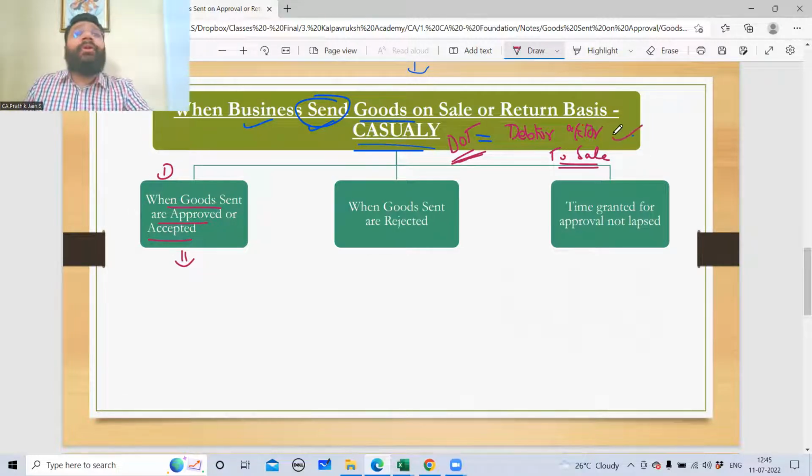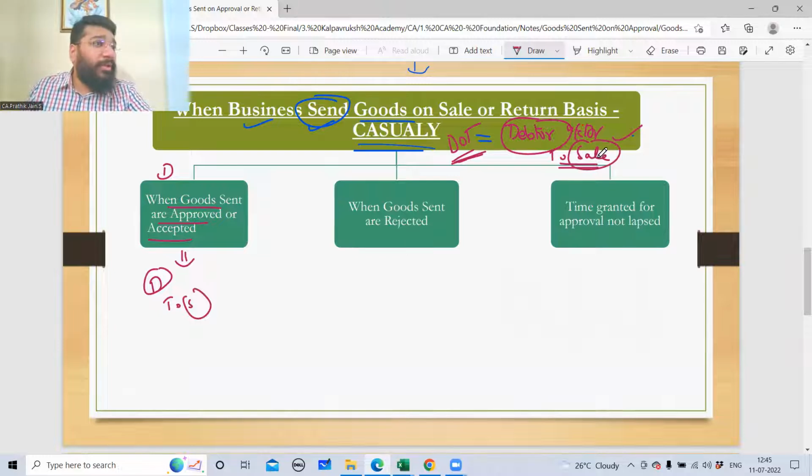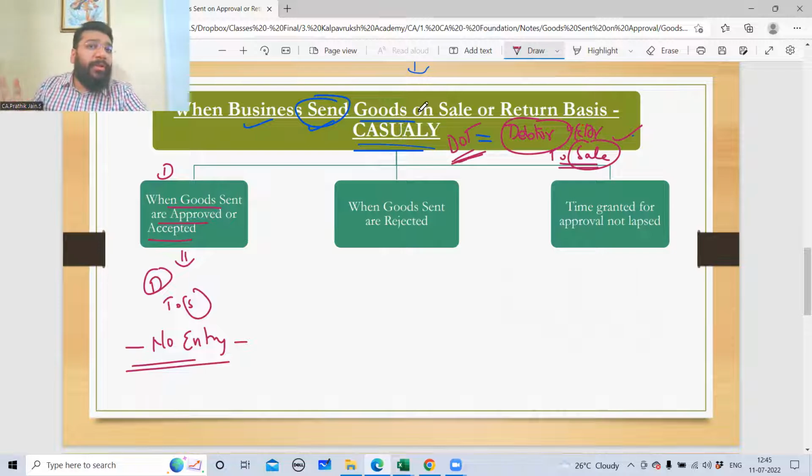Can I say the sale entry is already passed? Will you pass debtor to sales again? If you do that, debtor is recorded twice, sale is recorded twice. It will become duplication. So here, when the goods are accepted, no entry. Correct? Because when the goods were sent, that time itself the sale entry was passed. So on approval, the sale is confirmed. I don't have any transactions to pass.